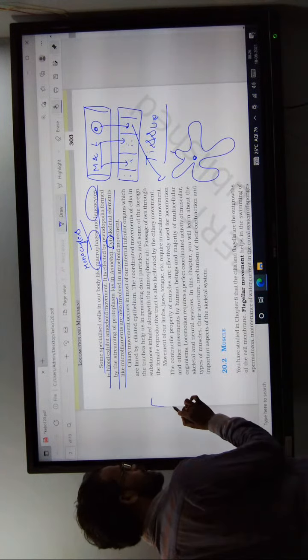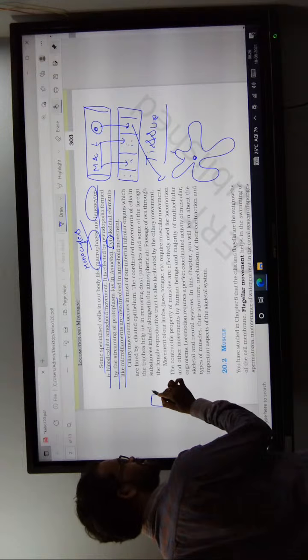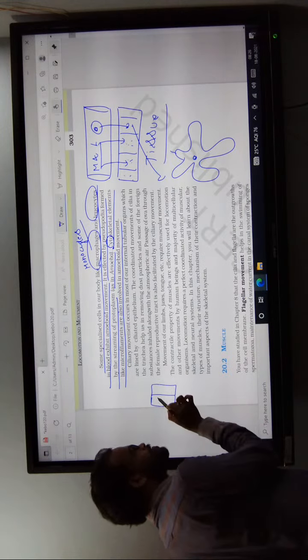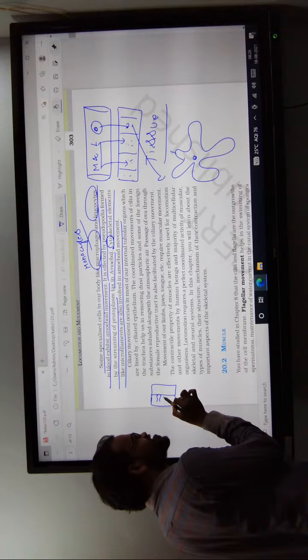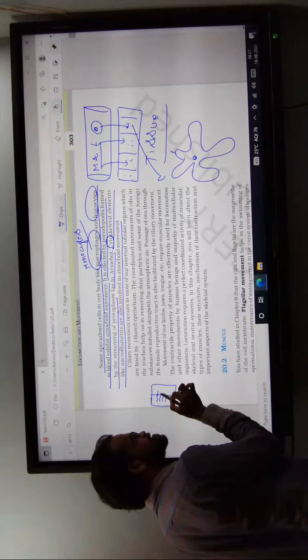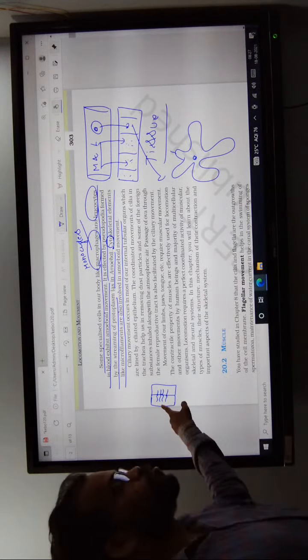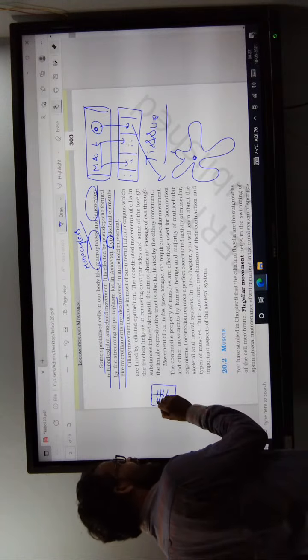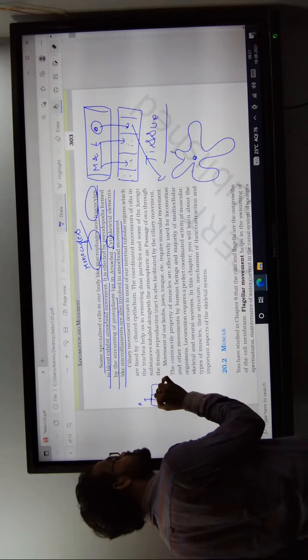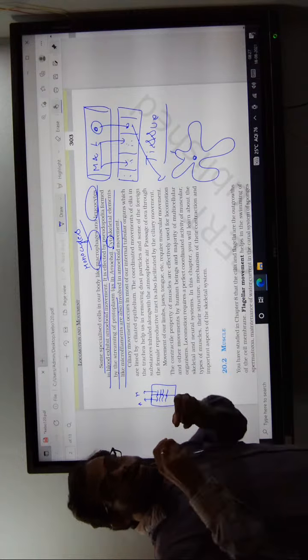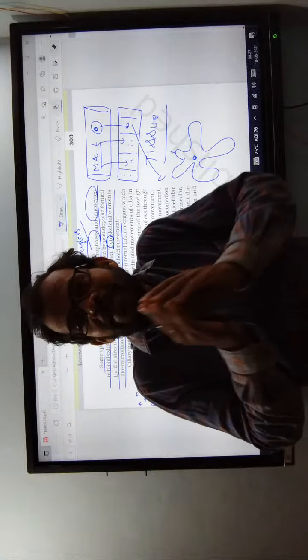Actin and myosin filaments. For example, it is one cell and this is the other cell. In the cytoplasm between the one cell and the other cell, actin and myosin filaments, thick and thin filaments, are present.